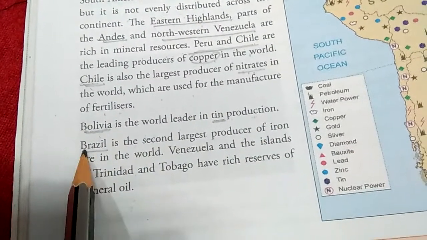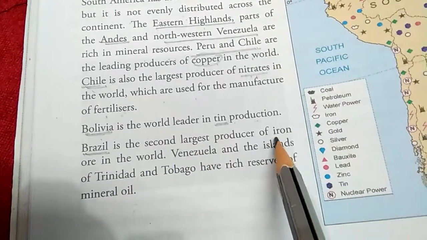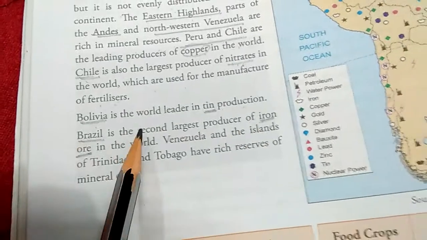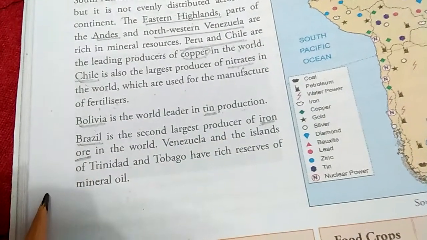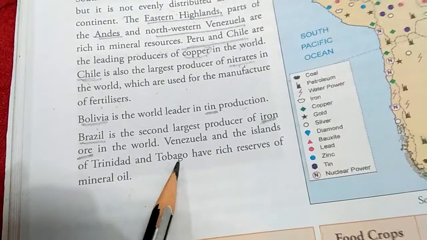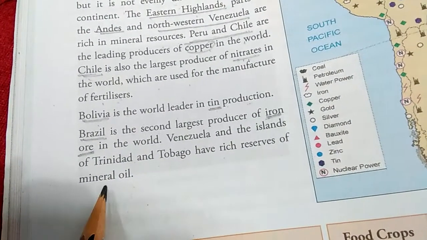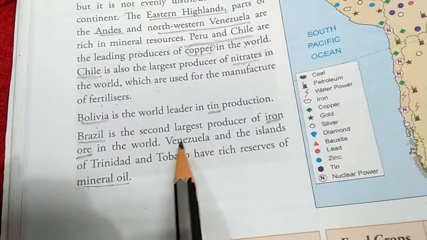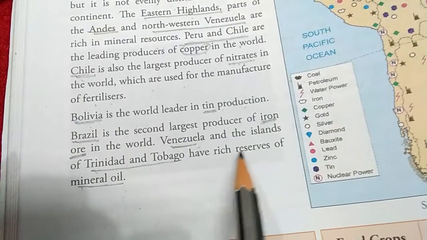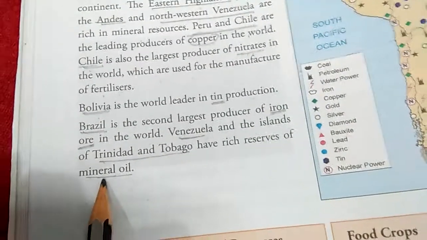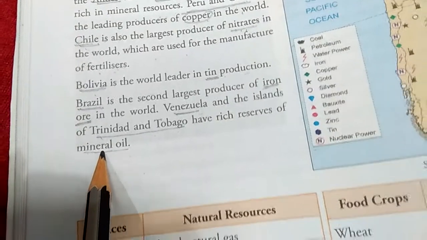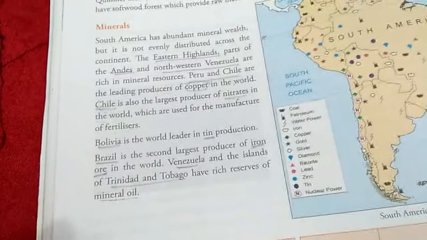Then Brazil is the second largest producer of iron ore in the world. Okay, iron ore, Brazil, second largest producer of iron ore in the world. Then Venezuela and the islands of Trinidad and Tobago have rich reserves of mineral oil. So these two countries, Venezuela and the islands of Trinidad and Tobago, have rich reserves of mineral oil, that is petroleum. Okay, petroleum, diesel, and natural gas. So this is about the minerals.